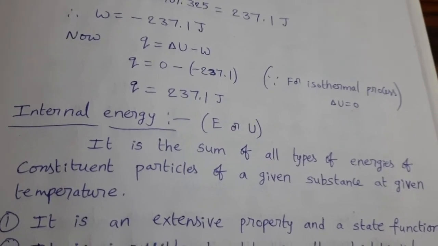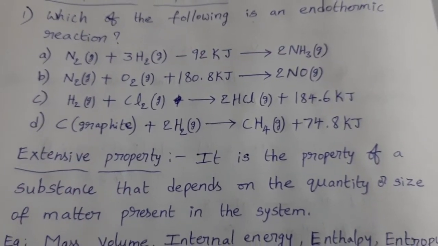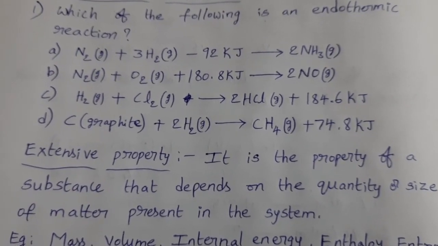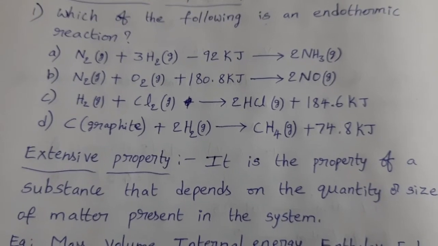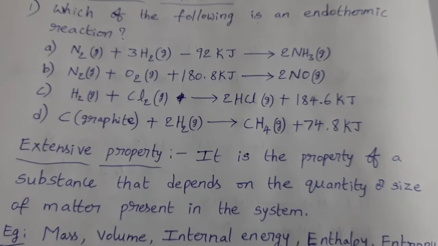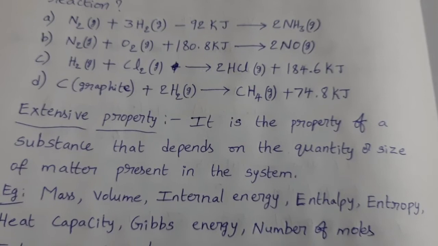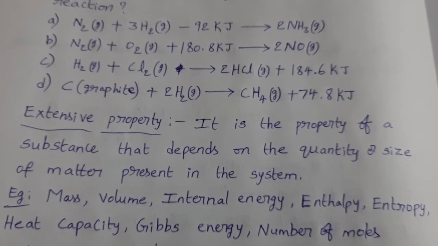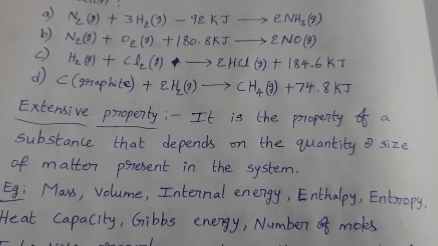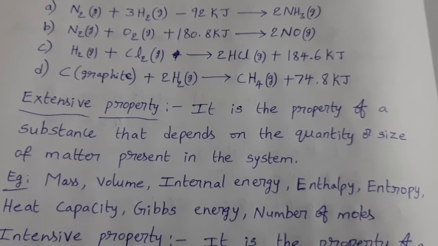What is an extensive property? It is the property of a substance that depends on the quantity or size of matter present in the system. The property which depends on the quantity of the matter or size of the matter is called an extensive property. Examples: mass, volume, internal energy, enthalpy, entropy, heat capacity, Gibbs energy, number of moles. All these thermodynamic properties depend on the quantity of the matter or size of the matter. So these are extensive properties.